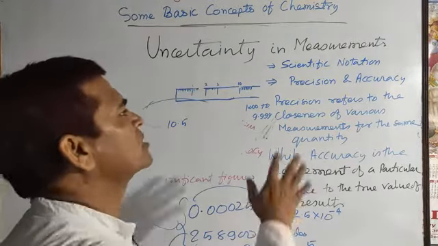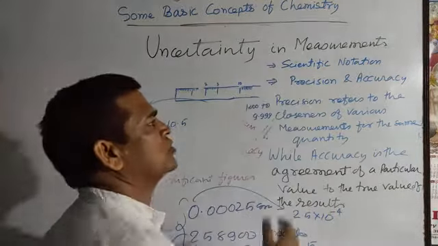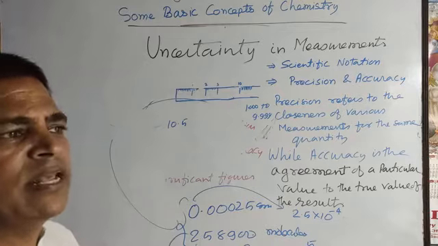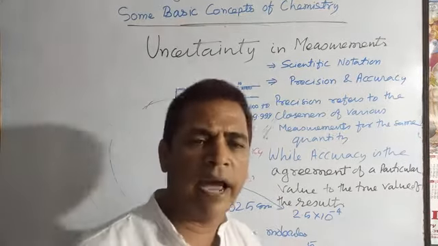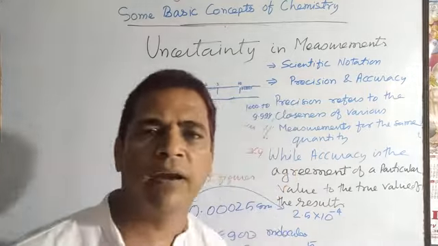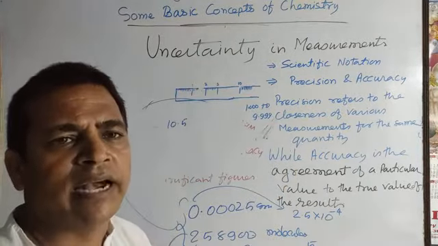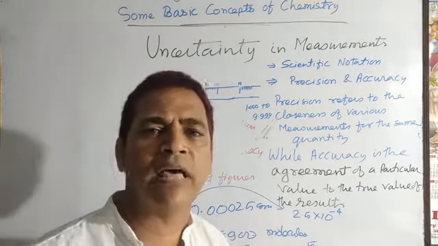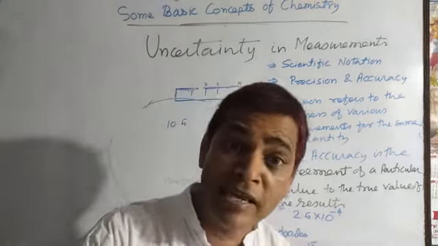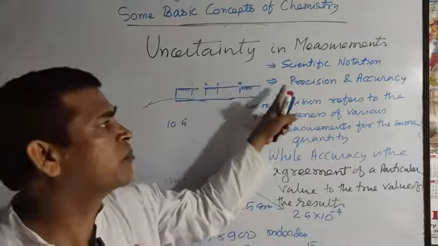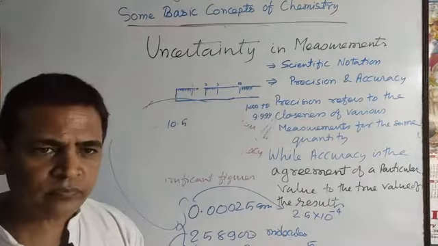For that purpose, the next terminology given is precision and accuracy. When you measure anything again and again and different data is given, how can you say that is the accurate value, or if not accurate, then it is precise, meaning that it is nearer to the correct value? So just try to understand precision and accuracy.